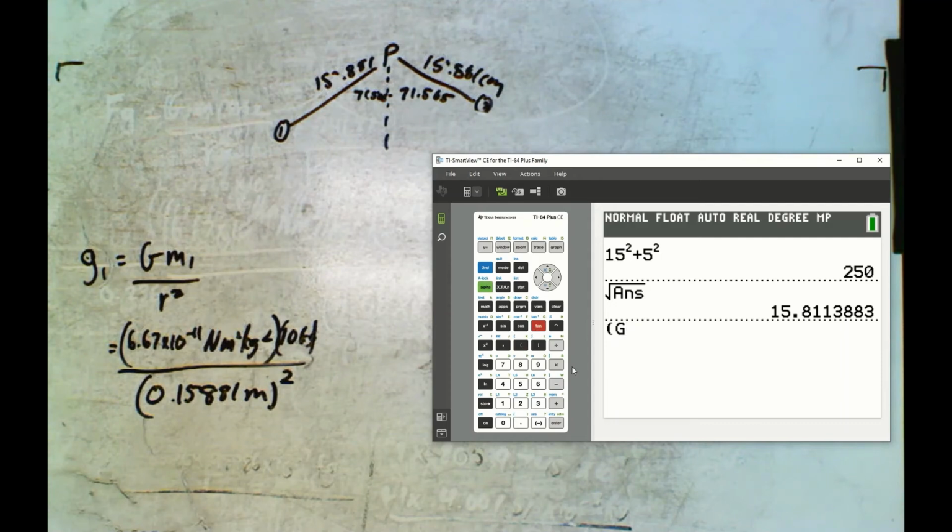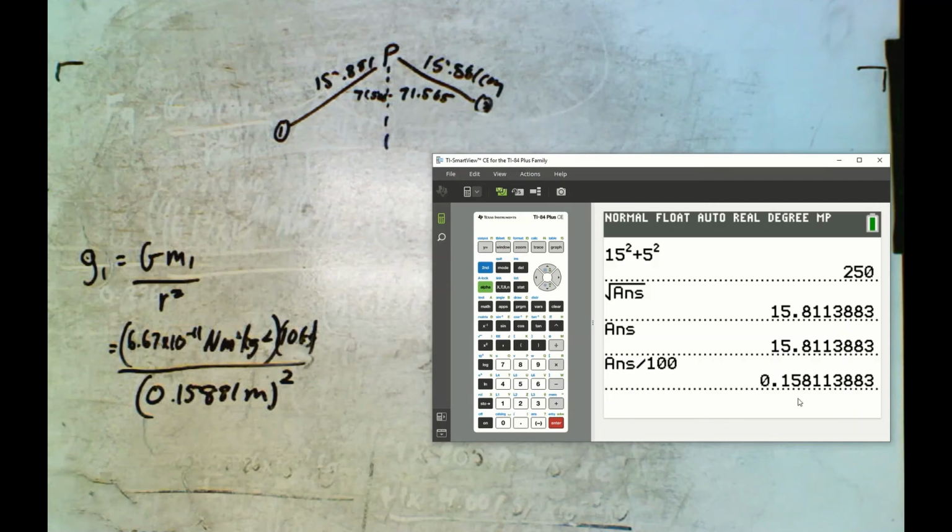So I'm going to go G times 10 divided by my answer, divided by 100 squared. Oh man. Sorry, I think I'm going to take that answer and divide it by 100 here. There we go. Now it's in meters. And now I'm really ready to go.